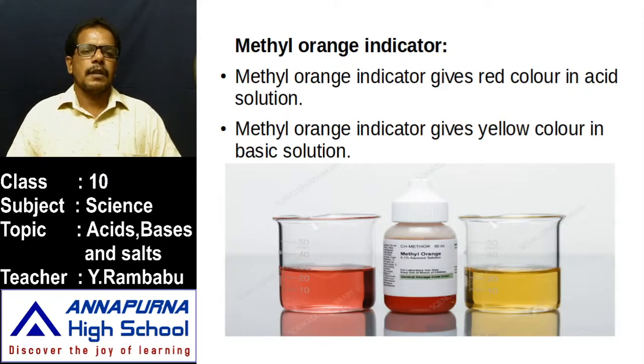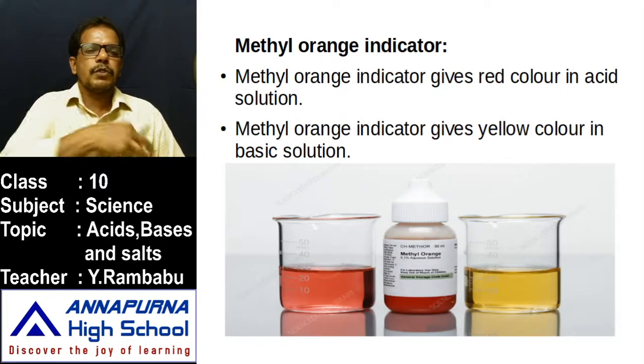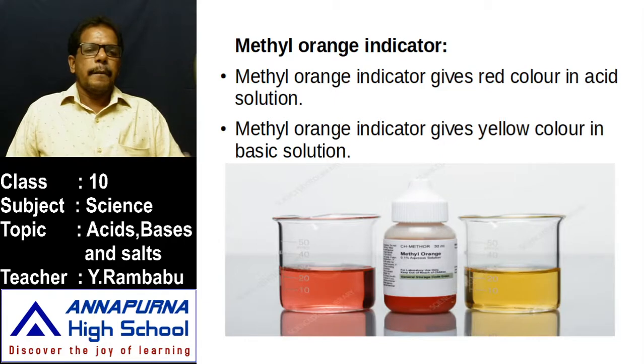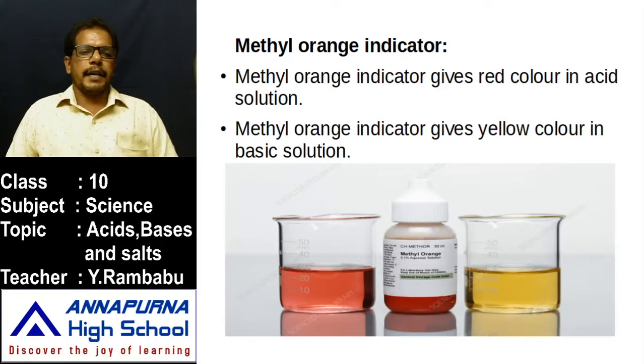Like that, we have to test whether it is acid or base or neutral by using this methyl orange indicator also. That's why based on this methyl orange indicator, we can easily define these acids and bases. Then what are acids? Acids are the substances which change methyl orange into pink or red. Then bases. What are bases? Bases are the substances which change methyl orange into yellow. Like that we test whether a substance is acid or base by using this indicator.